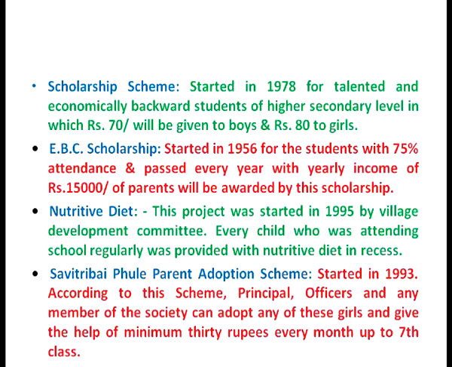Then another scheme for economically backward children was the Savitribai Phule Parent Adoption Scheme. This scheme was started in 1993. According to this scheme, the principal, officers and any member of the society can adopt any of the girls and give the help of minimum 30 rupees every month up to 7th class. This scheme was launched because some parents, due to their poverty, were not able to send their girl child to the schools.